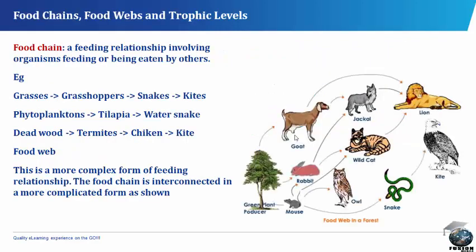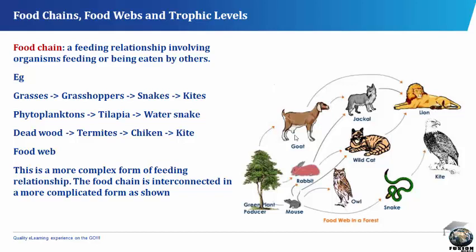Food chains, food webs and trophic levels. A food chain is a feeding relationship involving organisms feeding or being eaten by others. This is basically a form of energy flow. Energy trapped by green plants is transferred through this process. Simple food chains are as follows.